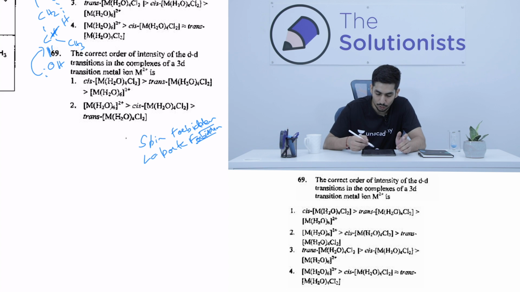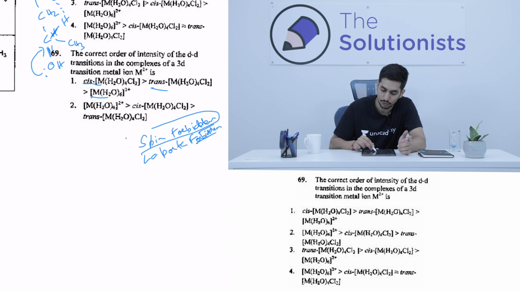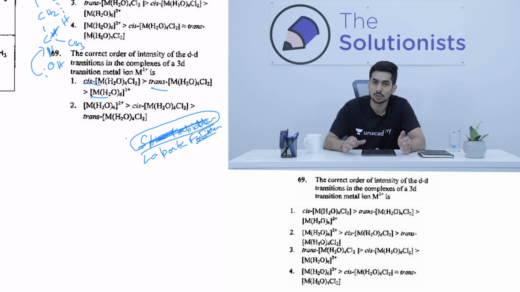In all of the options, if you see cis, trans, and this, in all of these complexes the metal is in 2+ oxidation state. Even in this complex, it's in 2+ oxidation state. So the spin rule will be the same for all of them. Now let's talk about the Laporte rule. The Laporte rule is only applicable to molecules which are centrosymmetric in nature.